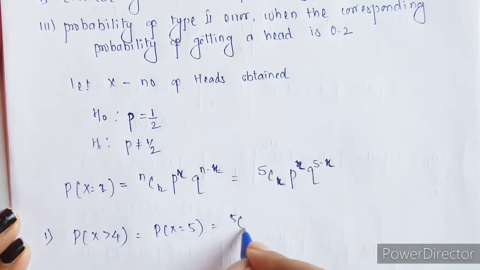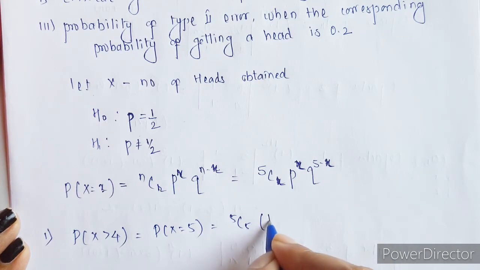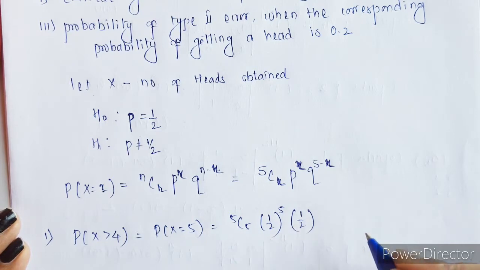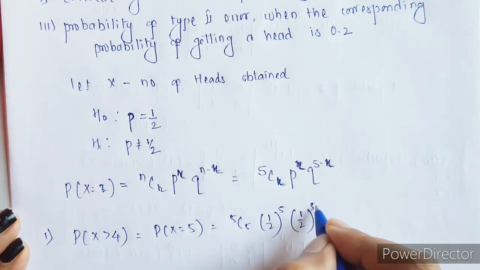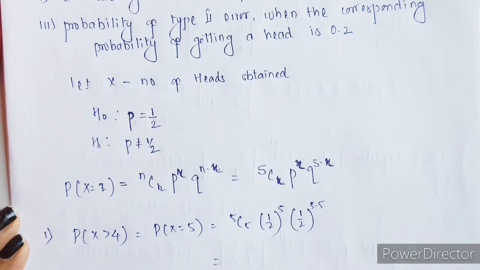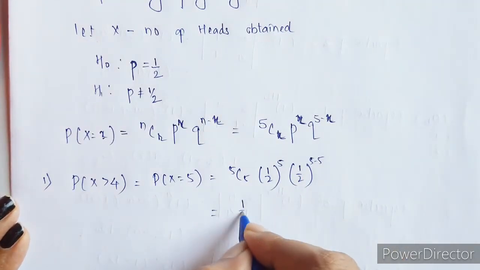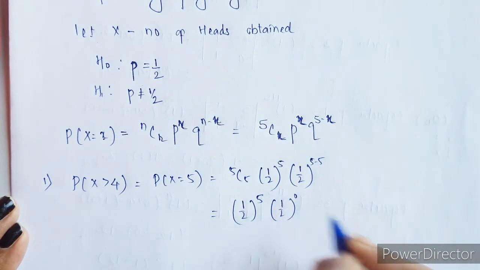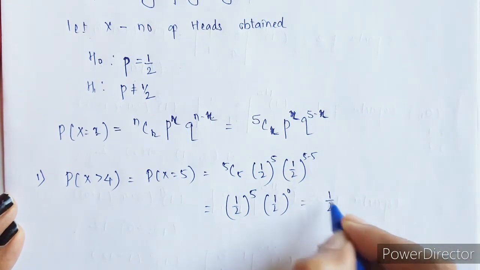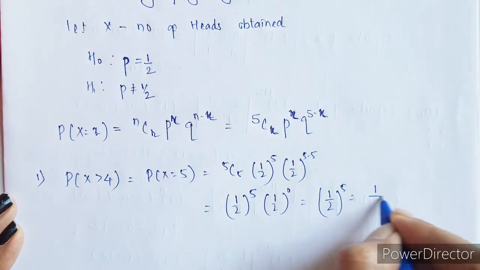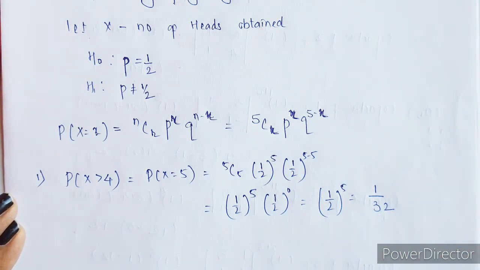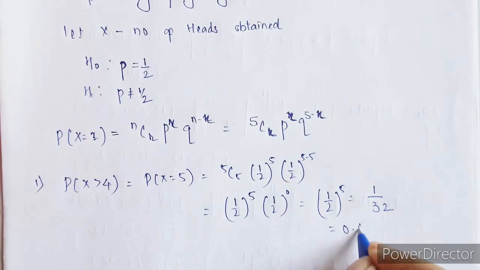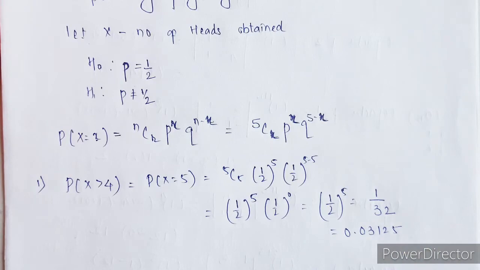We can write this as 5C5, p is half raised to power 5. If p is half, q will also be half, and this will be raised to power 5 minus 5. 5C5 is 1. This will be half raised to power 5, and this will be half raised to power 0. So what we have is half raised to power 5, which is nothing but 1 upon 32, which is nothing but 0.03125.